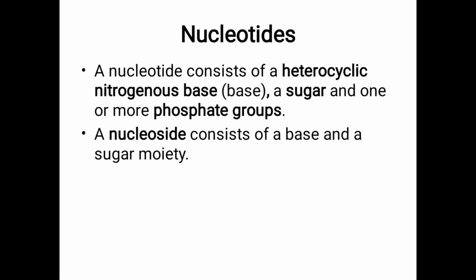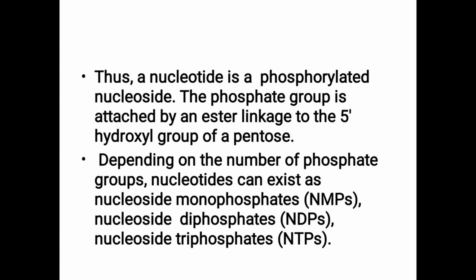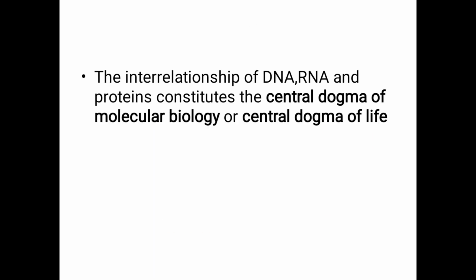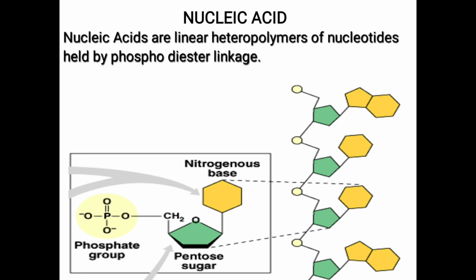So what extra is there in nucleotide? Phosphate group, PO4 group. So thus a nucleotide is a phosphorylated nucleoside. Okay. The phosphate group is attached by an ester linkage to the 5-hydroxyl group of pentose sugar. Phosphate group is attached by the ester linkage to the 5-hydroxyl group of pentose. Here what we see, this is the structure.